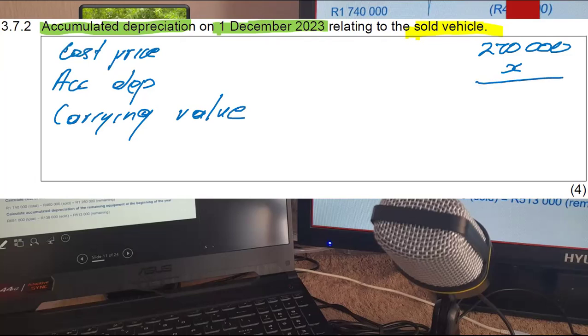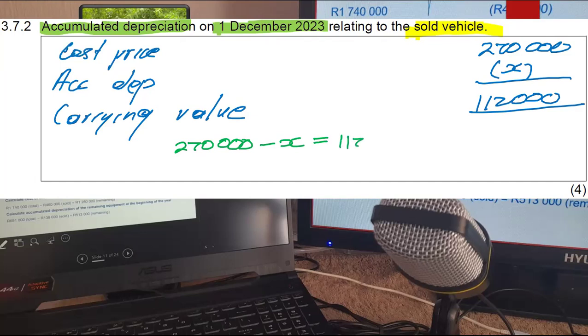They were very nice here. So the carrying value is 112,000 Rand, right? And normally you will subtract your accumulated depreciation to get the carrying value. So what we know is that if I take the 270,000 and I minus my accumulated depreciation, I should get the carrying value of